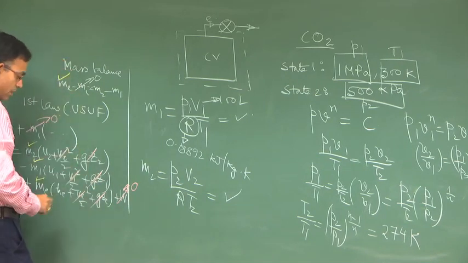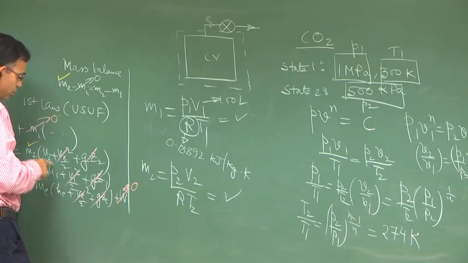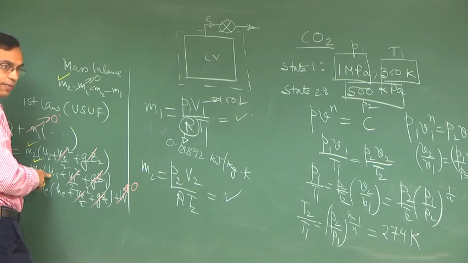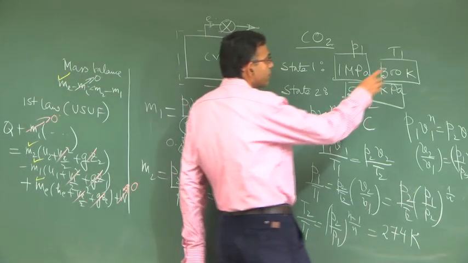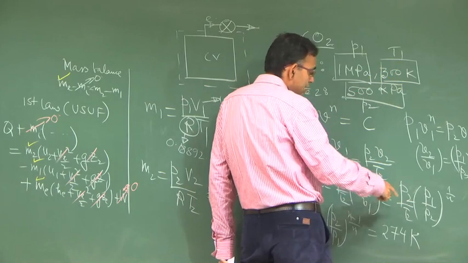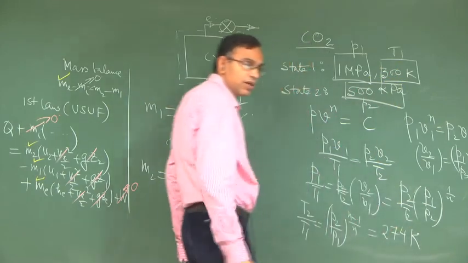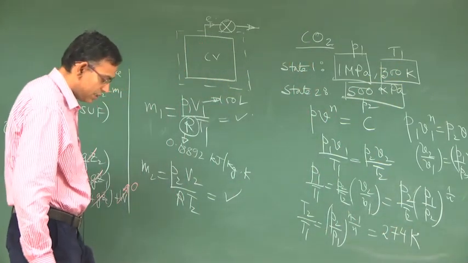You know U2 and U1 because state 2 and state 1 are already known. Assuming ideal gas, they will be functions of temperature only. So, given the temperature 300 Kelvin and state 2 as 274 Kelvin, you can find out their internal energies.